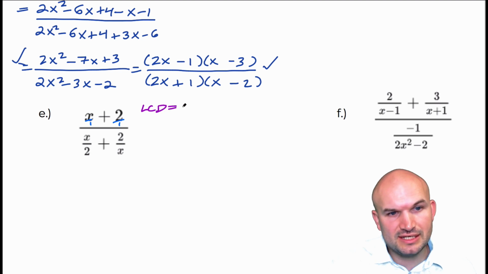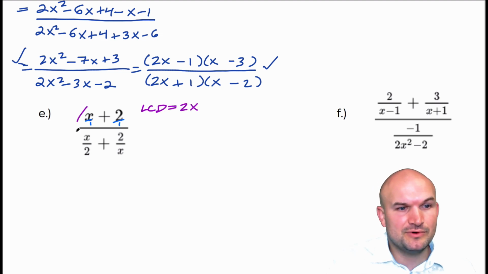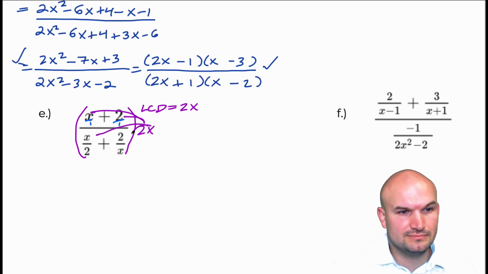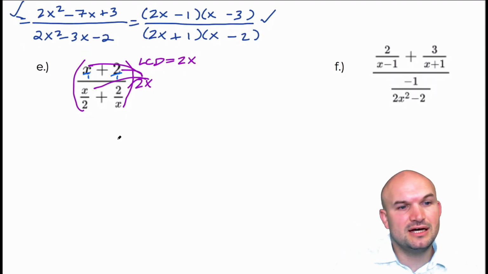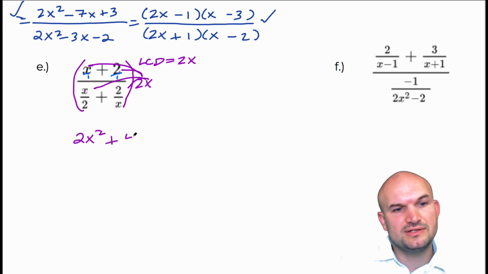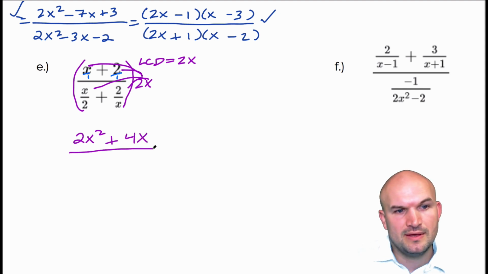So the LCD is equal to 2x. Again, I'm going to multiply everything by 2x. Everything. When I do that, up top I get 2x squared plus 4x. In my denominator, my 2's are going to divide out, so I'm left with an x squared, and here my x's divide out, so I'm left with a 4.